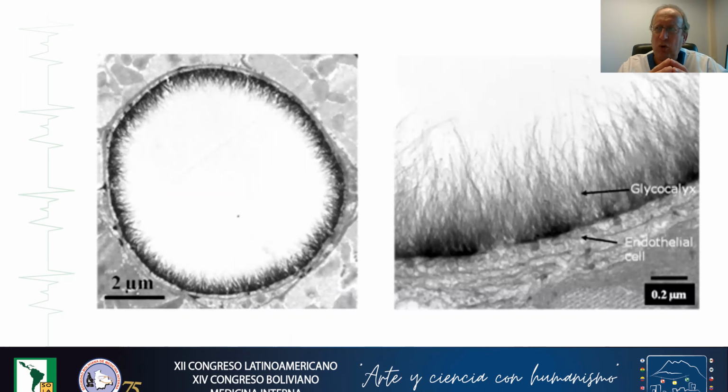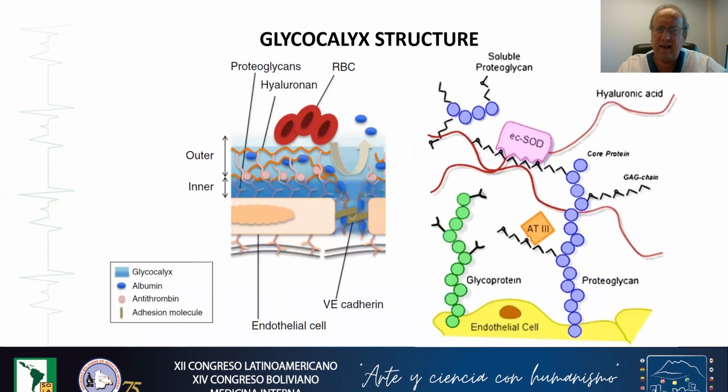And if we go to the etiology of this microcirculatory alteration that we have in sepsis, we have to speak about the glycocalyx. The structure of the glycocalyx is made by a layer containing glycoprotein and glycolipid.